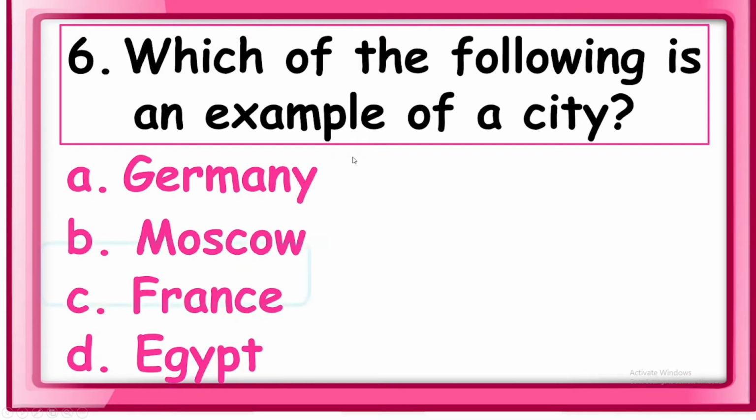The answer is letter B. Moscow. Moscow is a city in Russia. Letter A, Germany, is a country. France is a country, and Egypt is a country. Moscow is a city.